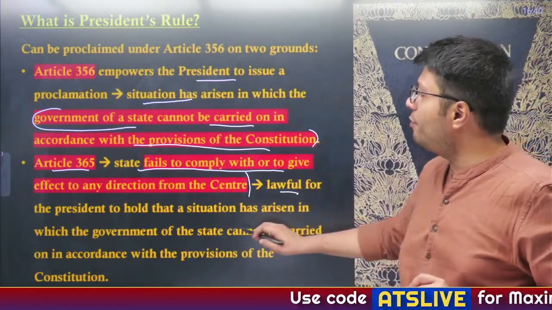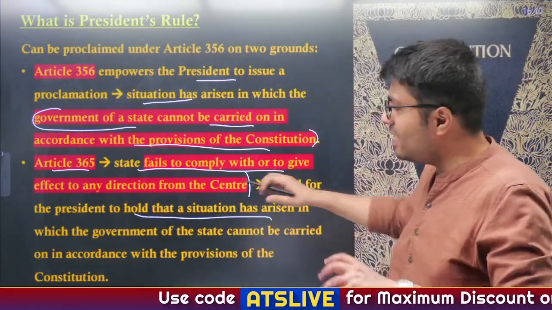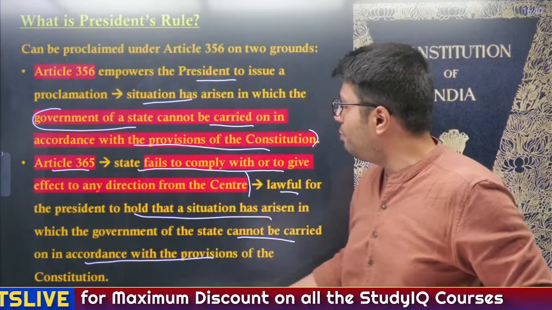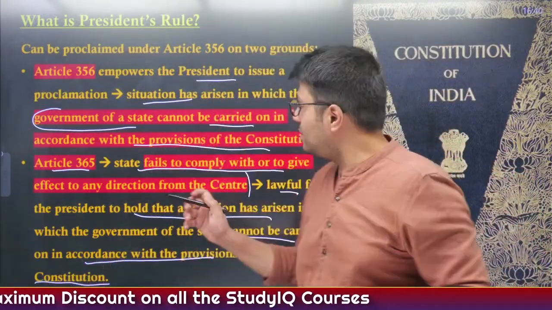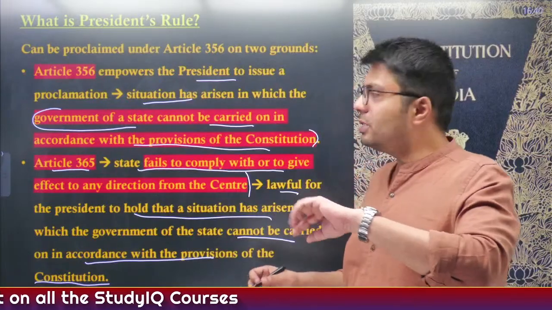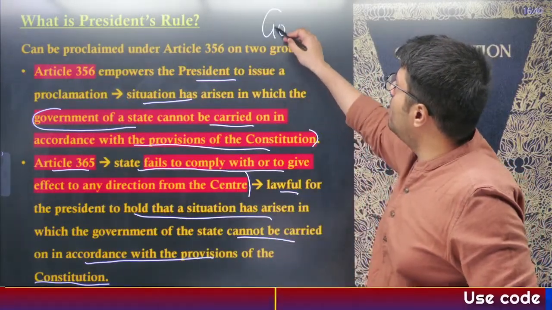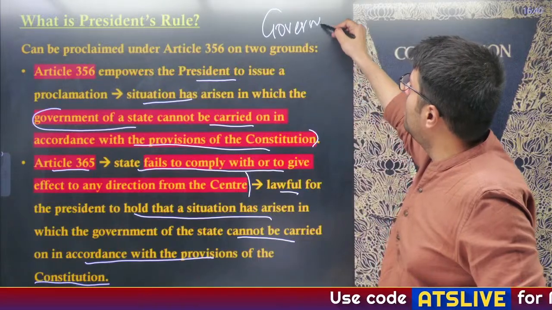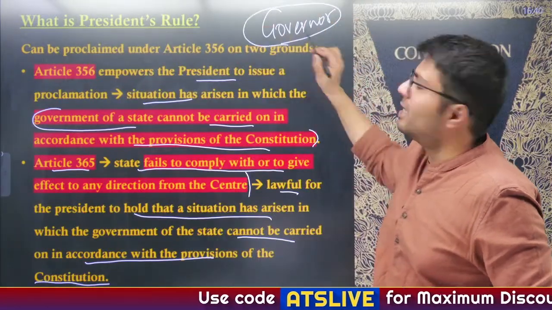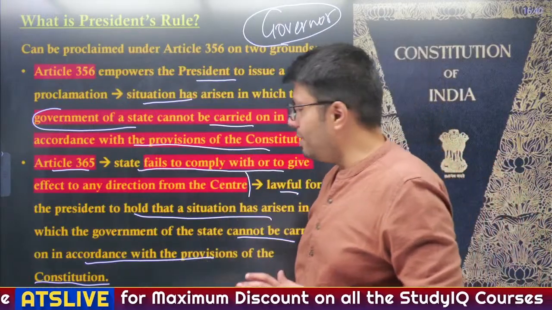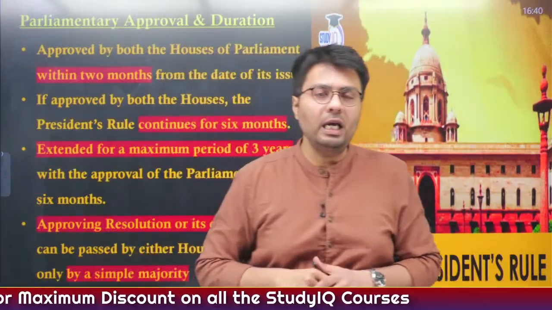It is lawful for the President to hold that a situation has arisen in a state where the government cannot be carried on in accordance with the provisions of the Constitution. And how does the President come to a conclusion that government cannot function according to the provisions of the Constitution? Based on a report which is sent by the Governor of a state to the President, right? So, these are the grounds based on which President's Rule can be imposed in any part of India.